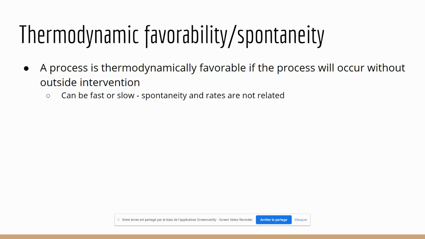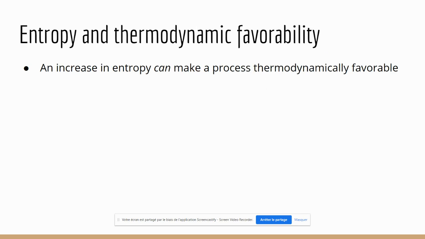It doesn't have anything to do with rates. So for example, the conversion from carbon to diamond is technically spontaneous, but the rate is so low that it effectively isn't. So it just means, will the reaction happen, or will it not?